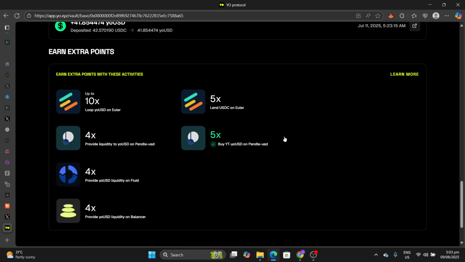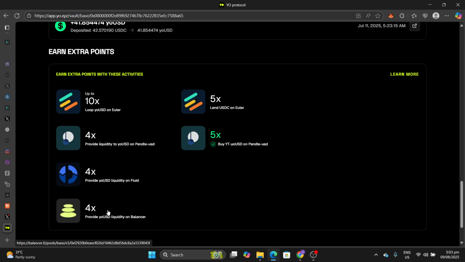Once you have Yo USD, you can decide to incorporate it into DeFi strategies, many of which are shown here at the bottom. You can earn extra points, or at a faster rate, with these strategies. You will see I'm in this Pendle strategy. With it, I'm buying a leveraged position of Yo USD and spending my Yo USD to get that leveraged position. I will see if we can talk about that briefly in the course of this video. It's one of the strategies that enable you to rank highly and earn Yo points faster with a small principal.